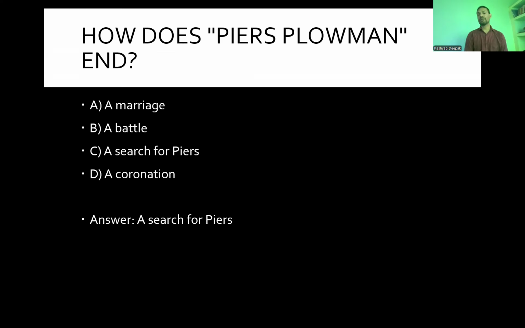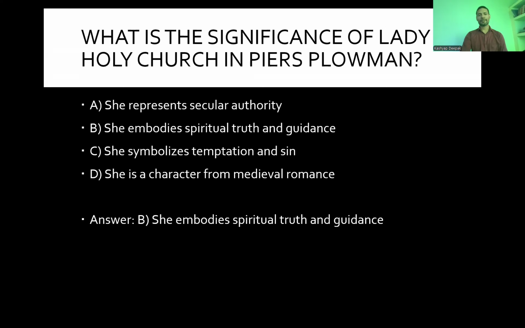How does Piers Plowman end? In a marriage, battle, search for Piers, a coronation. And the answer is simply C, a search for Piers.